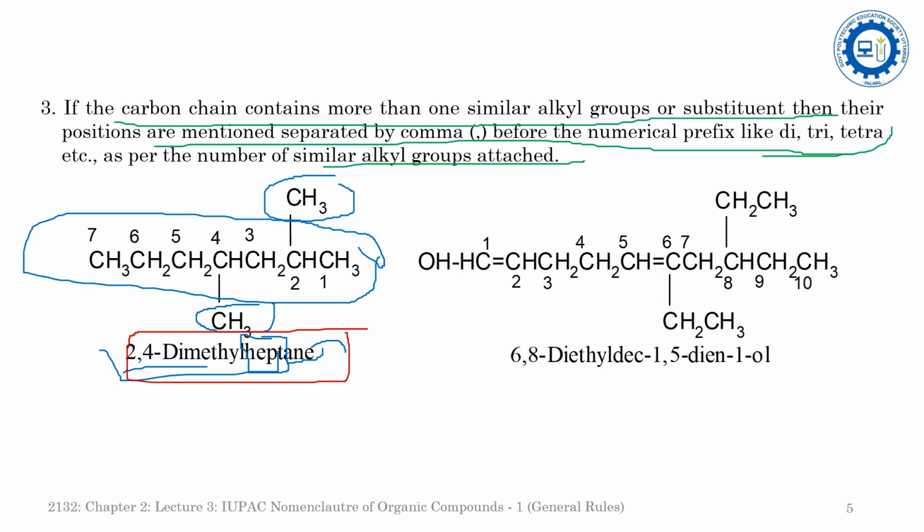As per the first rule, we check whether the compound has a functional group, substitution or unsaturation. There is a functional group, the OH, and this carbon is adjacent to the functional group. So we will have to start the numbering from here in such a way that the longest chain covers the maximum number of functional groups, unsaturations and substituents. So if we select the chain, the longest chain is 10-membered, this one.